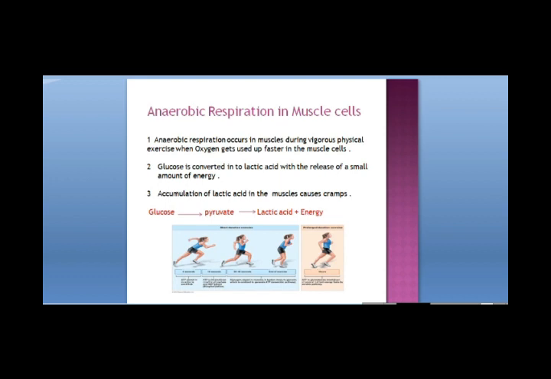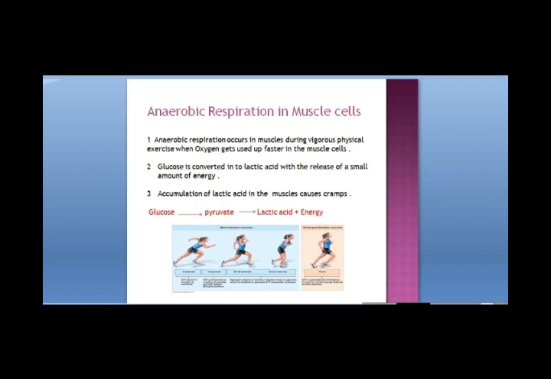Then anaerobic respiration takes place in human beings also. Surprising. Human beings, we have aerobic respiration, we use oxygen to release the energy. But anaerobic respiration also takes place sometimes when we are doing very vigorous physical exercise, when we are running very fast, because at that time oxygen gets used up faster in the muscle cells than can be supplied by the blood.